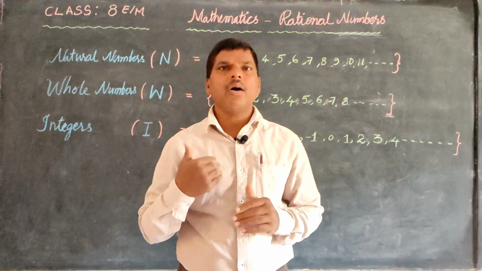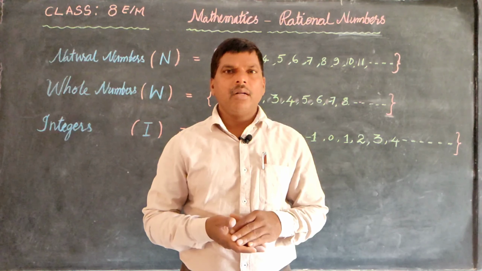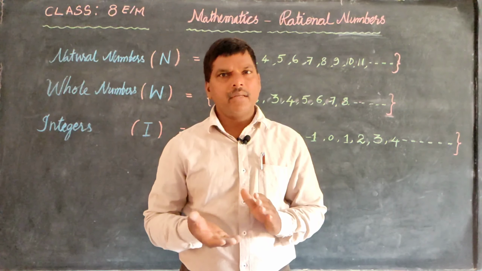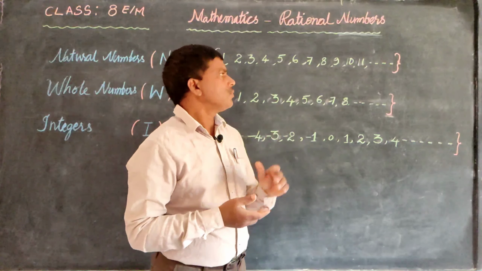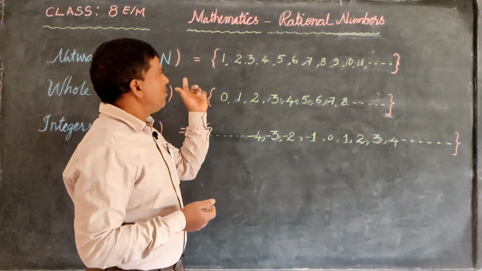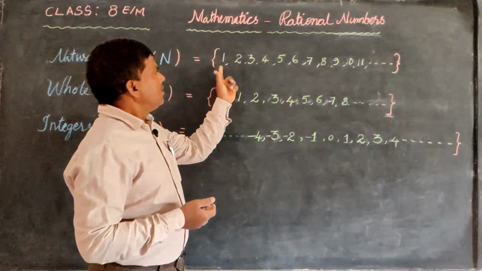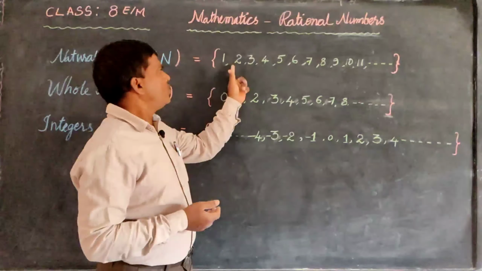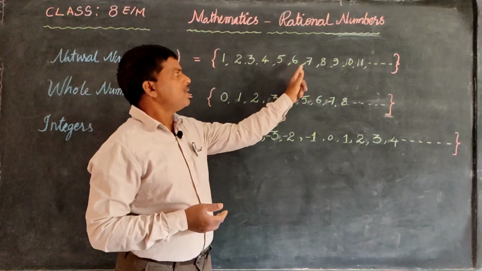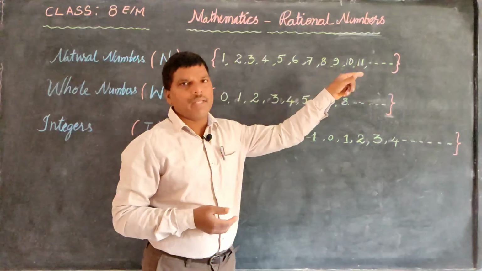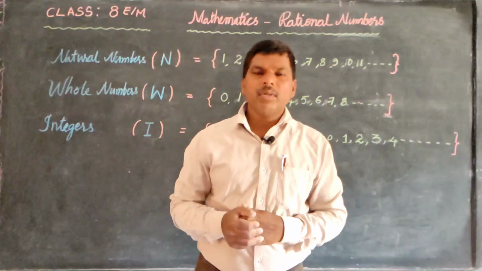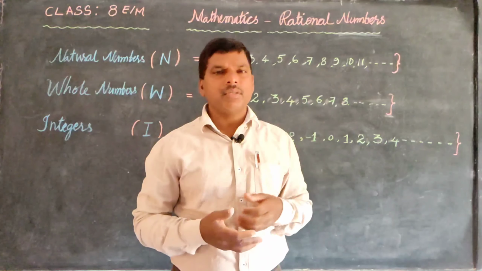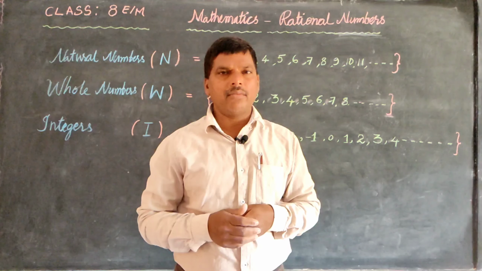So the counting numbers are natural numbers. Natural numbers are denoted by N, and this set is 1, 2, 3, 4, 5, 6, 7, 8, 9, 10, 11, 12, 13, 14, 15, and so on. How many numbers are there? There are infinitely many numbers.